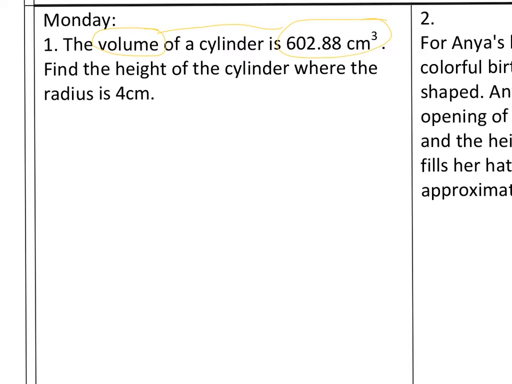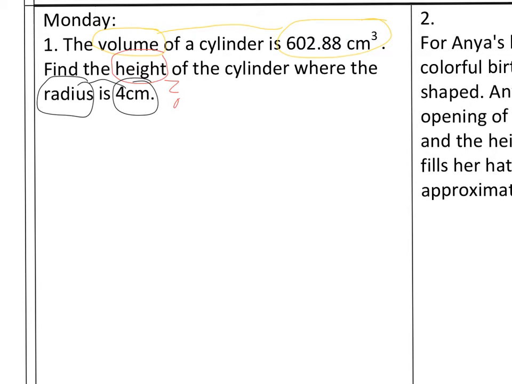Now, the question asking next is find the height of the cylinder. So we are looking for the height. So I'm going to leave that as a question mark. We don't know what the height is. And the last part that's given is where the radius is 4 centimeters. So the radius there is 4 centimeters. So radius and 4 centimeters have got to be connected together.